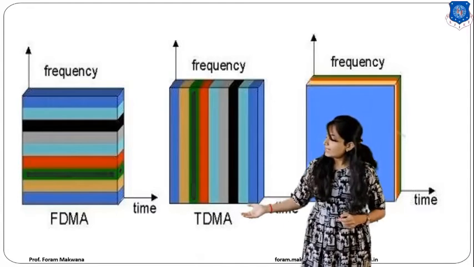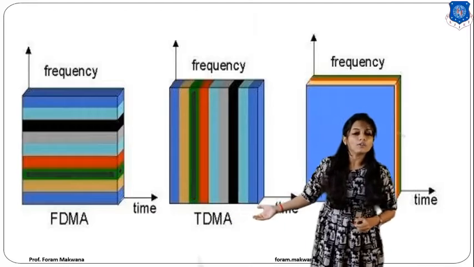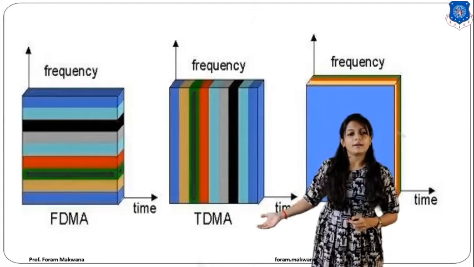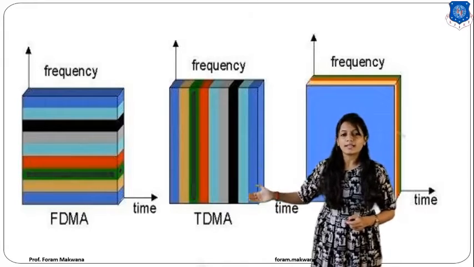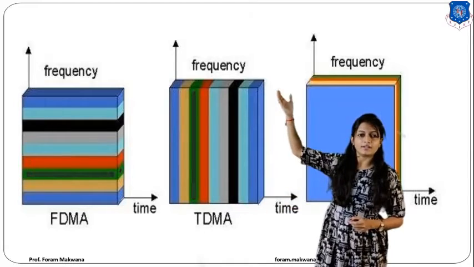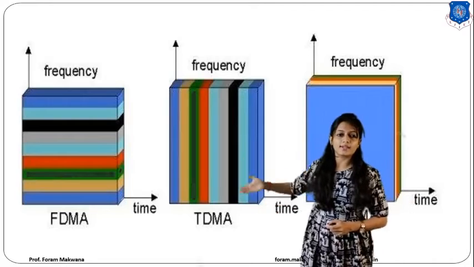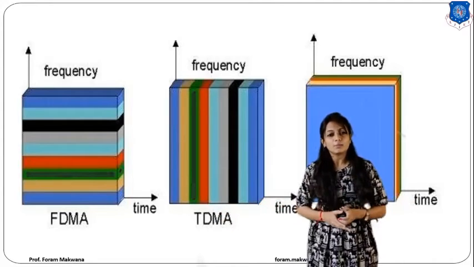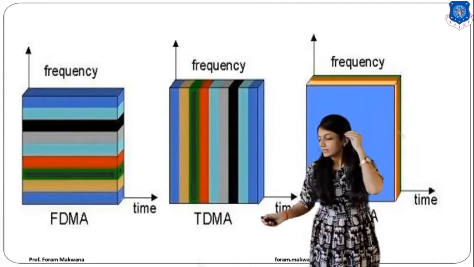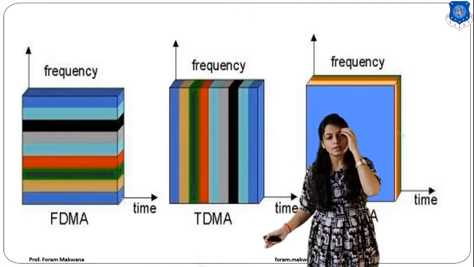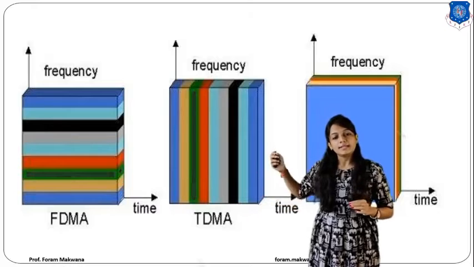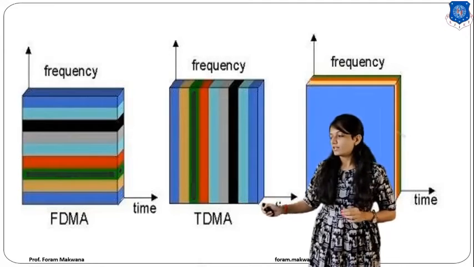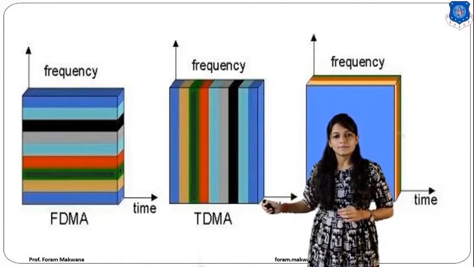Now in TDM, all the users are going to be identified by different time slots. How? I am going to assign the same frequency. You can see over here that the same frequency is going to be assigned, but they need to communicate for a different time. That means I am going to assign a time slot to each and every user. But in TDMA, time synchronization is a must.